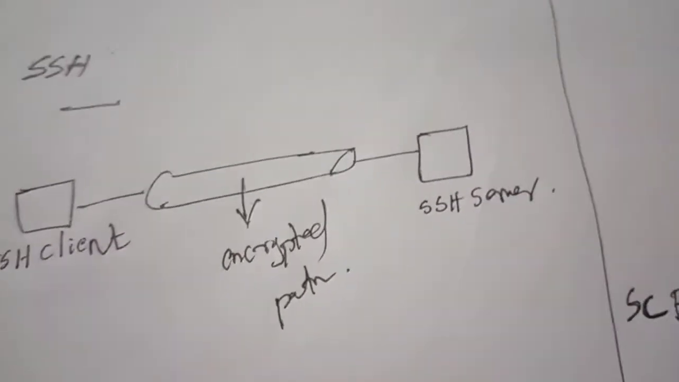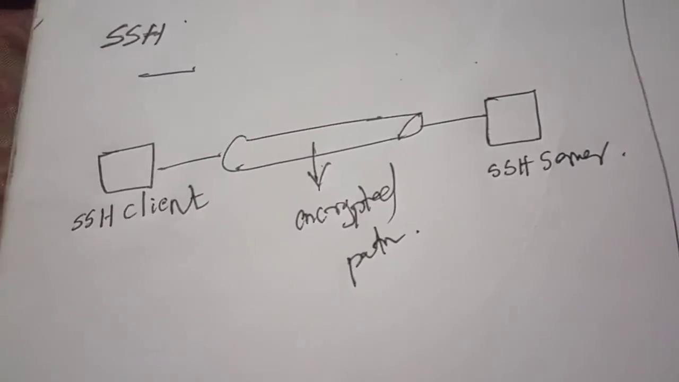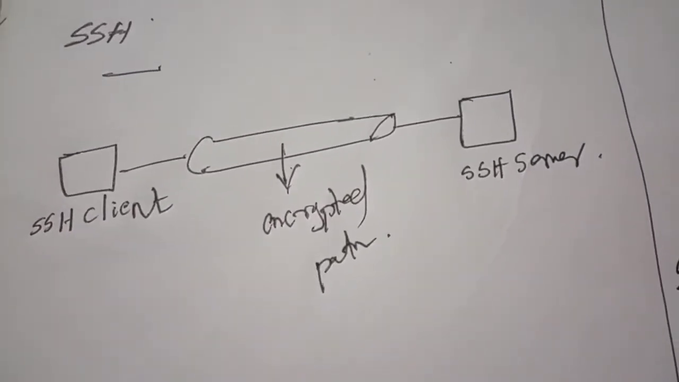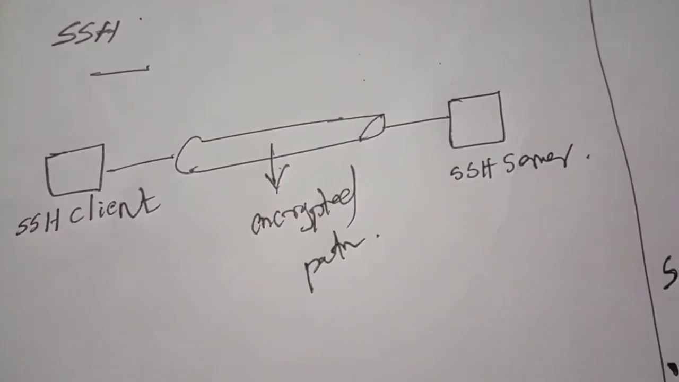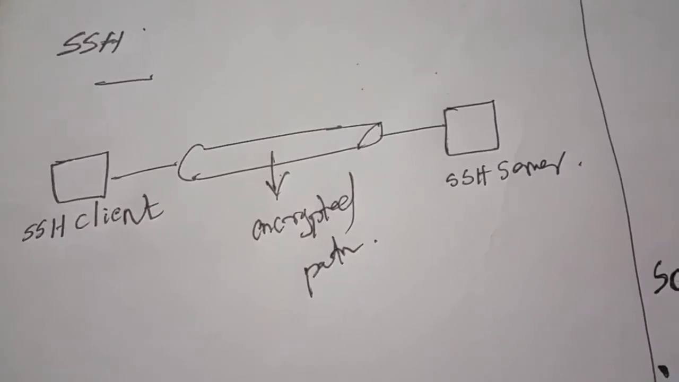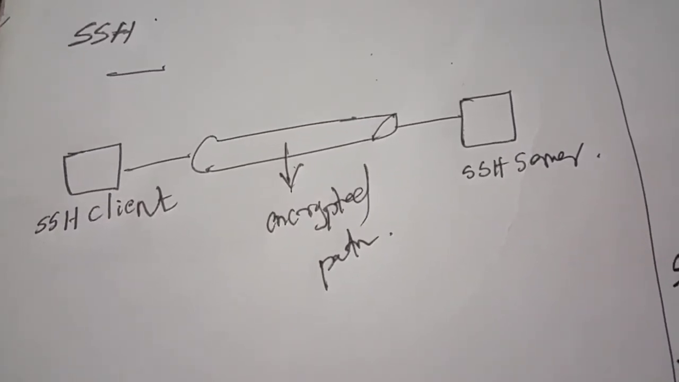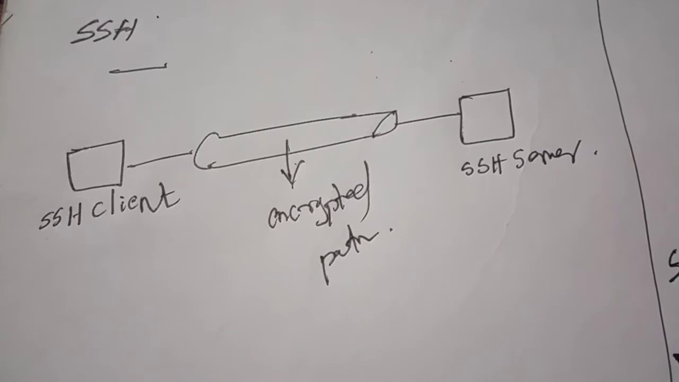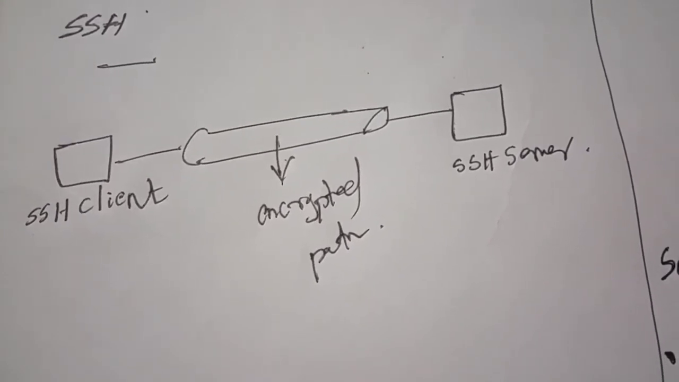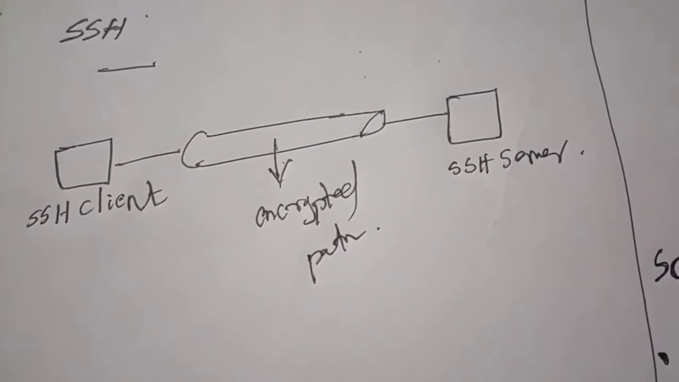Today we are going to study three topics only: SSH, SCP, and SFTP. Yesterday we already discussed this. Here in your textbook for SSH, one figure is there. On the left side is the SSH client and on the right side is the SSH server. Then there is an encrypted path between the SSH client and the SSH server.